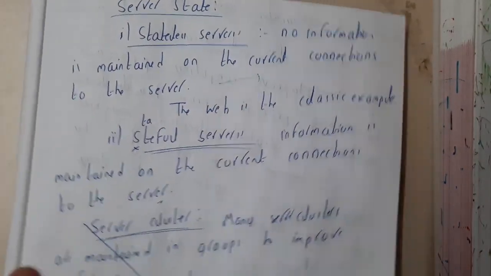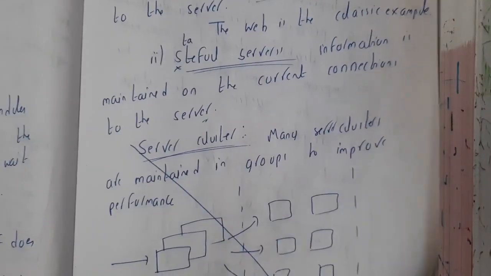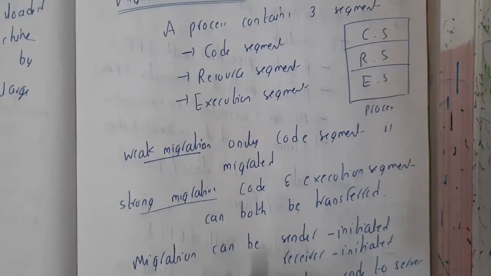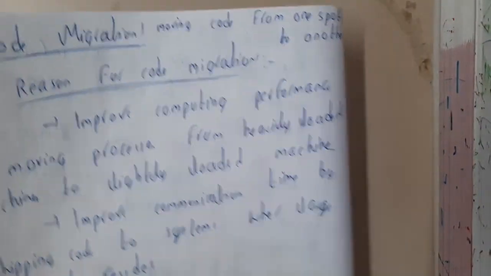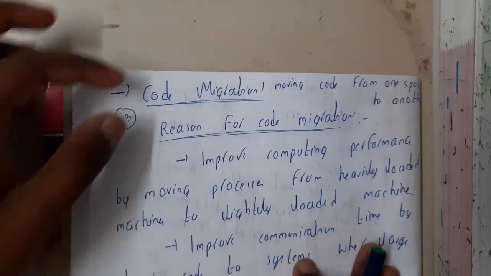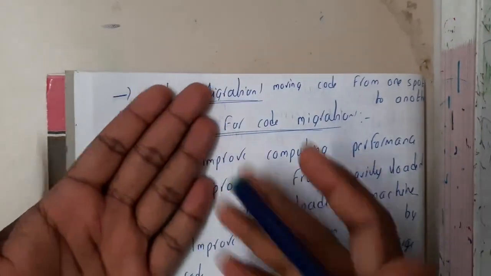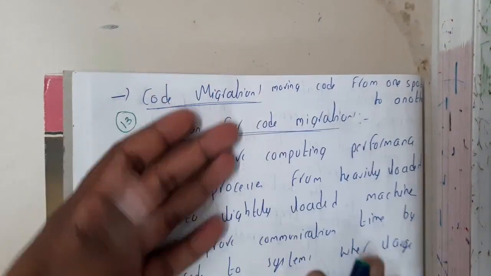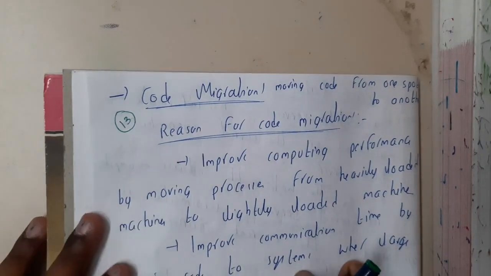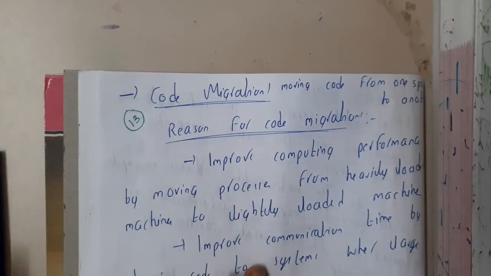I hope everyone got some basic idea about servers. In the next lecture we will go through a concept called code migration. From the name only you can say, here you are migrating code from one system to another. We will discuss that in detail, and also the reasons and related things.